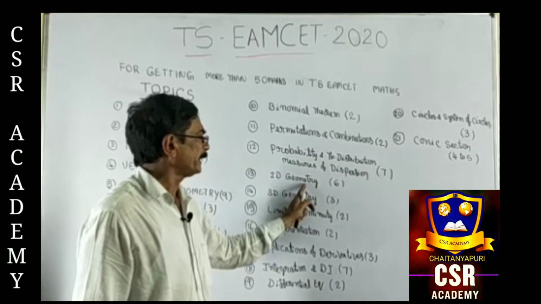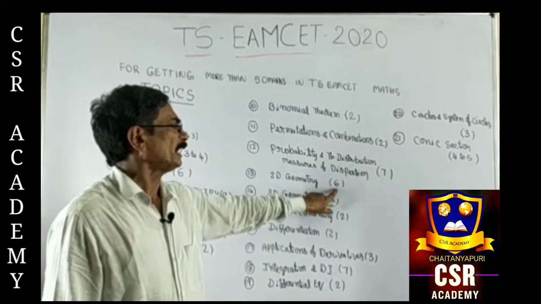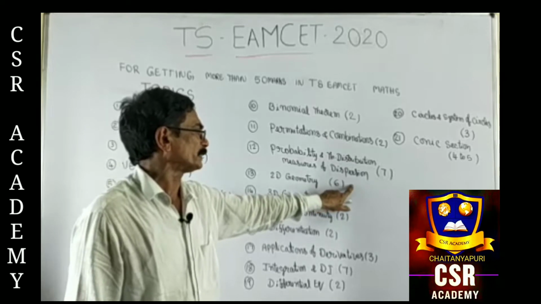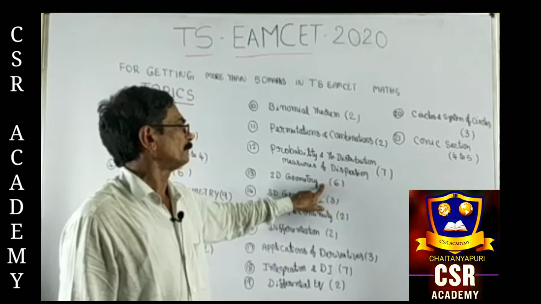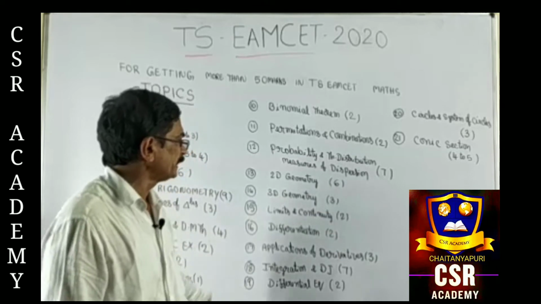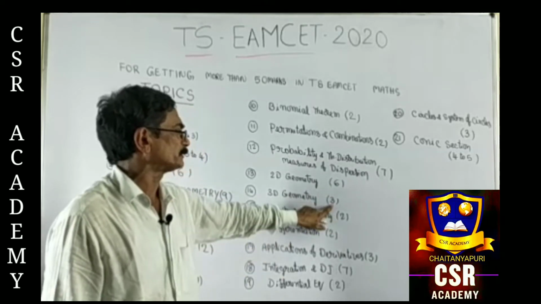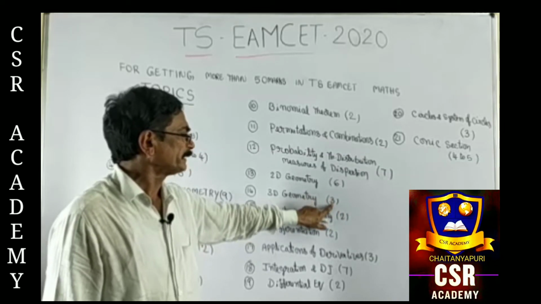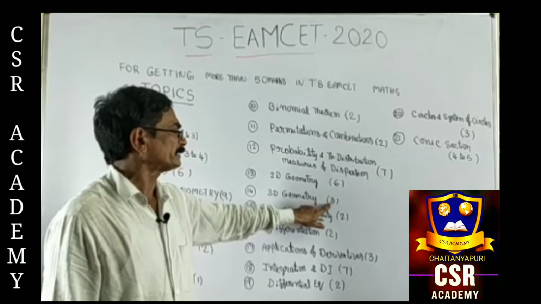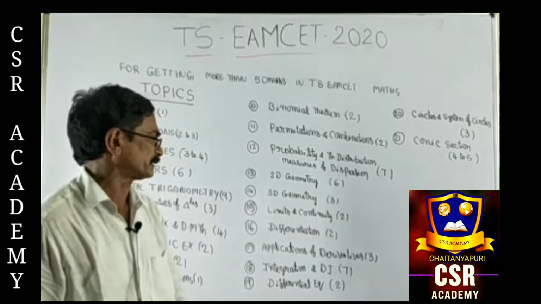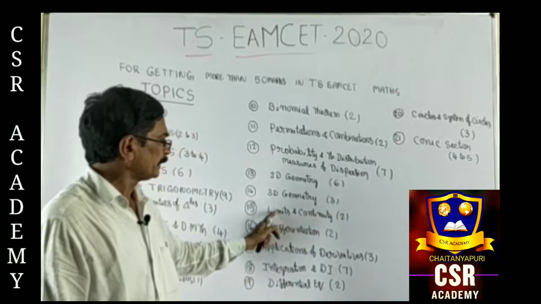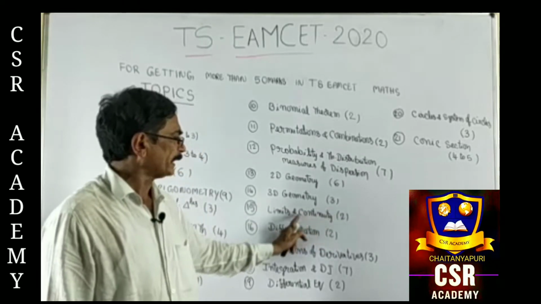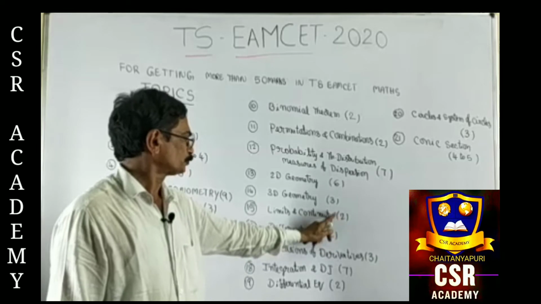In 2D geometry, 1 locus problem and 1 change of axes problem. From straight lines 2 questions and pair of straight lines 2 questions. We can easily do minimum 4 questions. In 3D geometry, we can do all 3 questions because it is easy and concept based: 1 question from planes, 1 question from 3D concepts, and 1 question from DCs and DRs. And limits and continuity, they will give 1 problem from limits and 1 problem from continuity. So we can easily do these 2 questions.